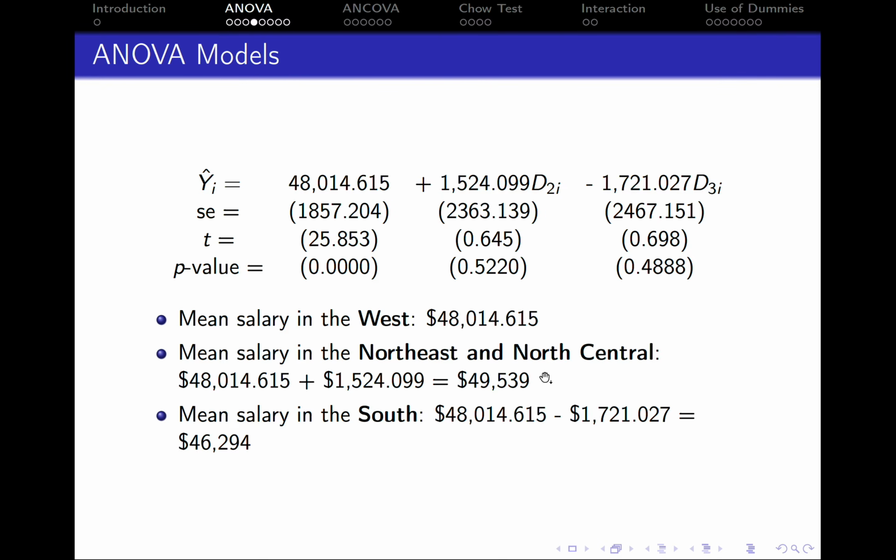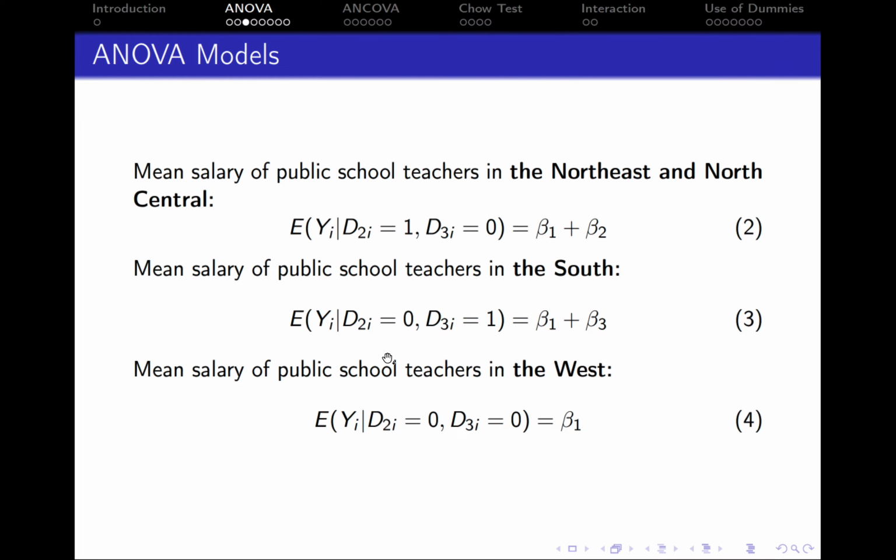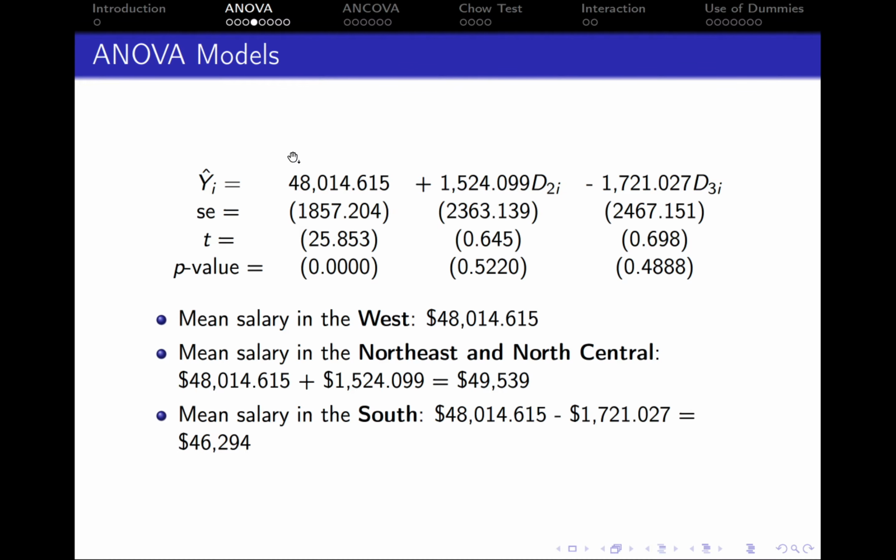And now let's have a look at the estimation results. So we get that the intercept is equal to 48,000, and we already know that this is just the mean salary of teachers in the West. So this is how much teachers make in the West.